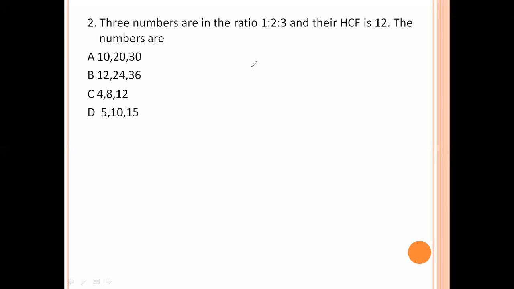Next question. The numbers are in the ratio 1:2:3 and their HCF is 12. The numbers are, so one part is 12, 12 into 2 is 24, 12 into 3 is 36. So 12, 24, 36. Option number B is the right answer.